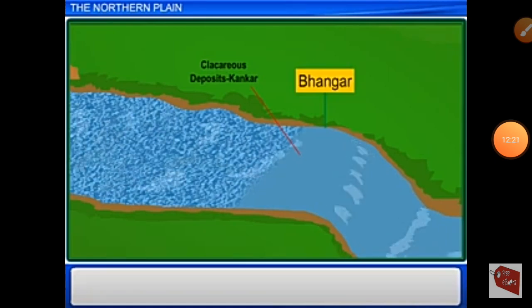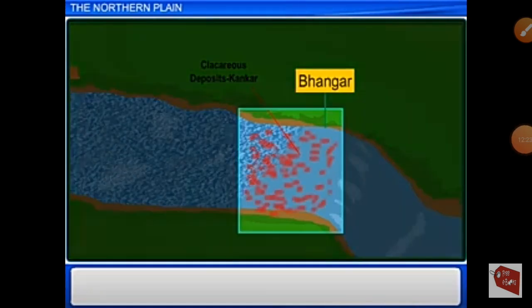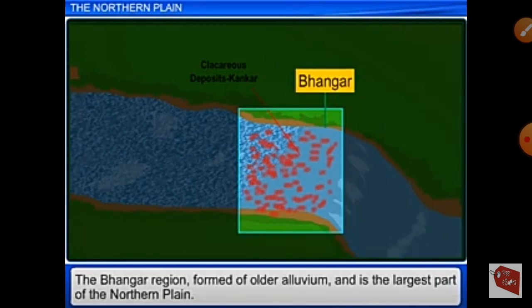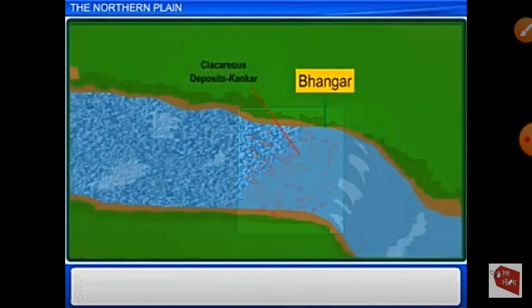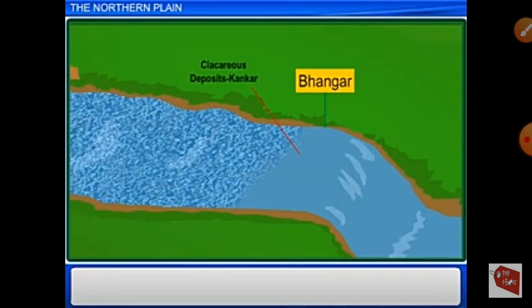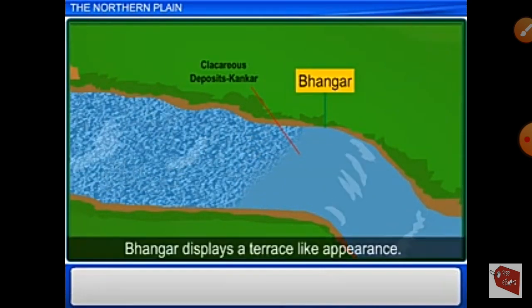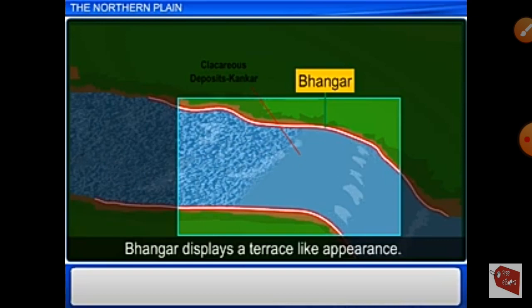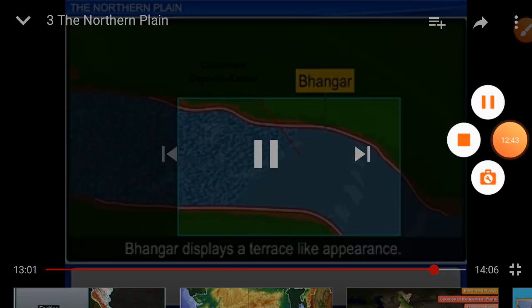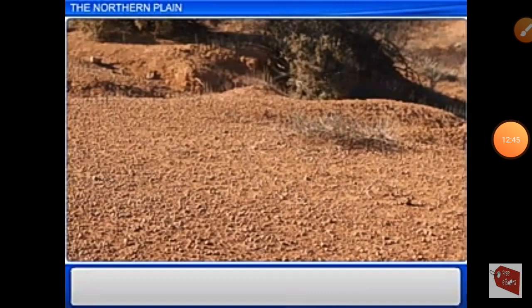Next is the Bangar plain. It is the largest part of the northern plain and it is formed by older alluvium. This land lies above the flood limit of the river, so it displays a terrace-like appearance. This soil is dark in color, rich in humus, well drained, and also useful for agriculture.